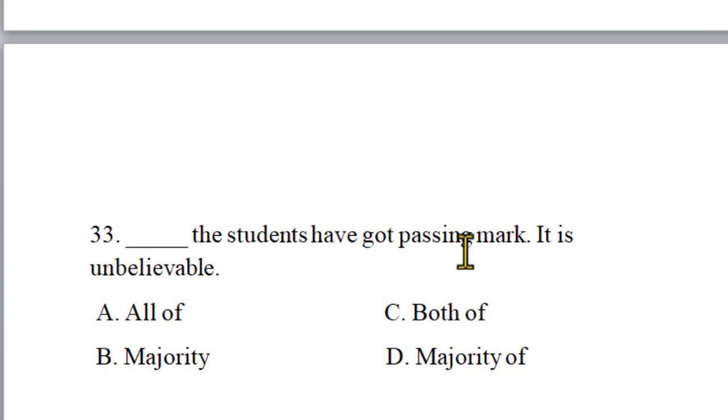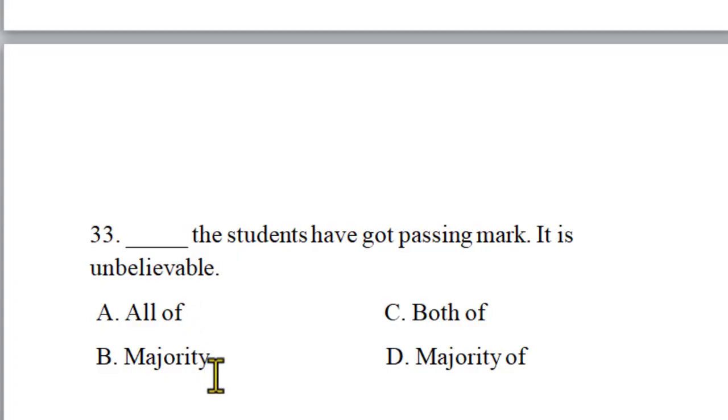Question number 33: blank, the students have got passing marks is unbelievable. The question is about adjectives of quantity, quantity in number and quantity in amount. All of the students have got passing marks is unbelievable. With "all" we cannot use the preposition "of" here.